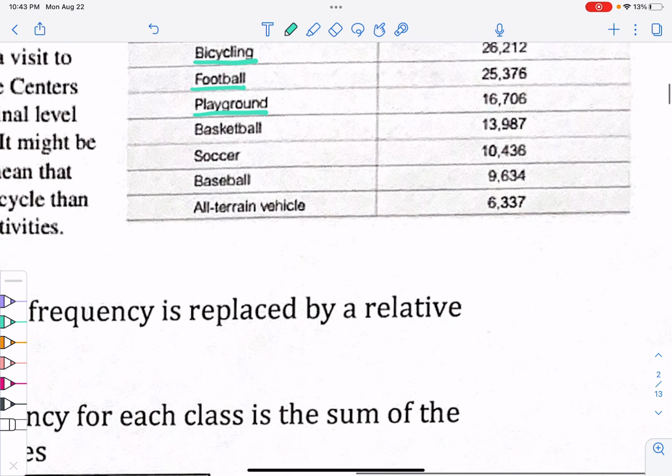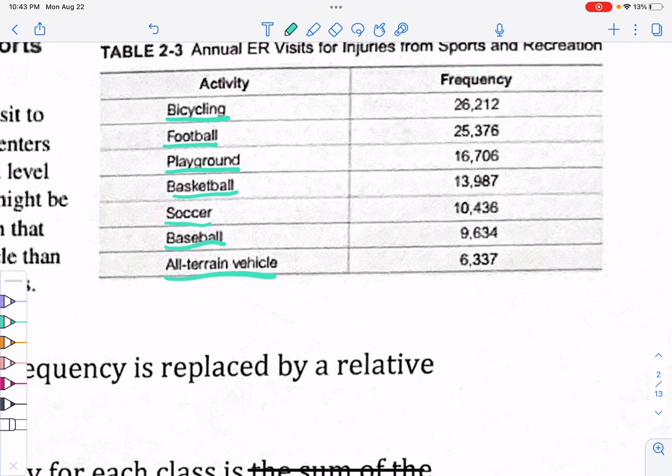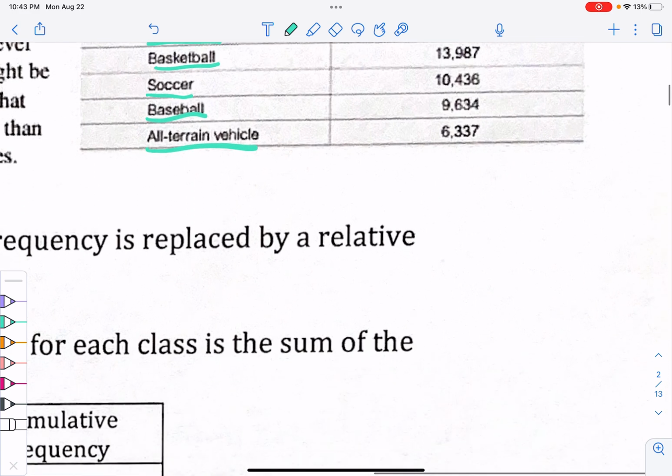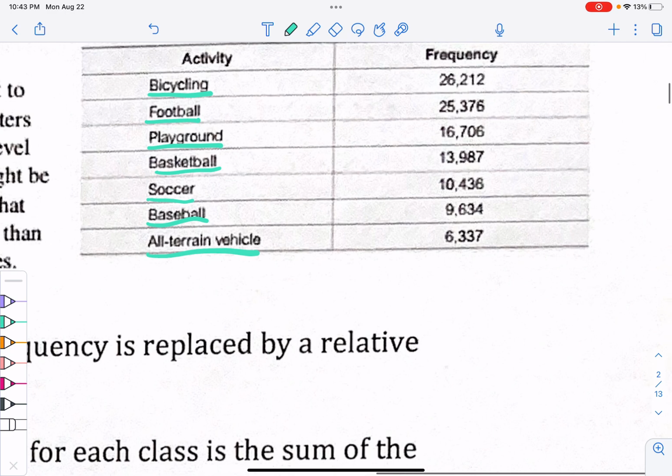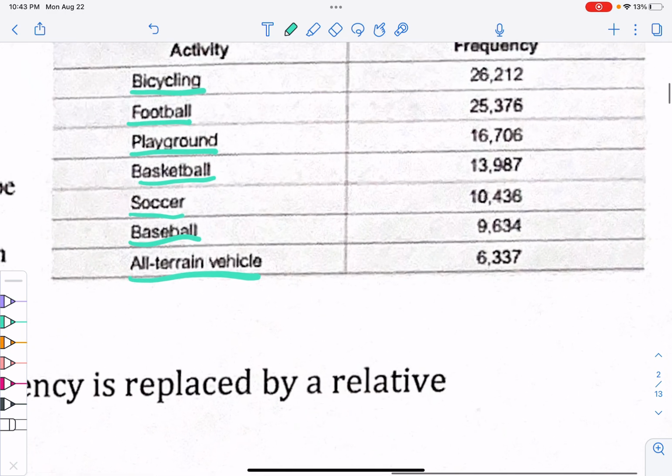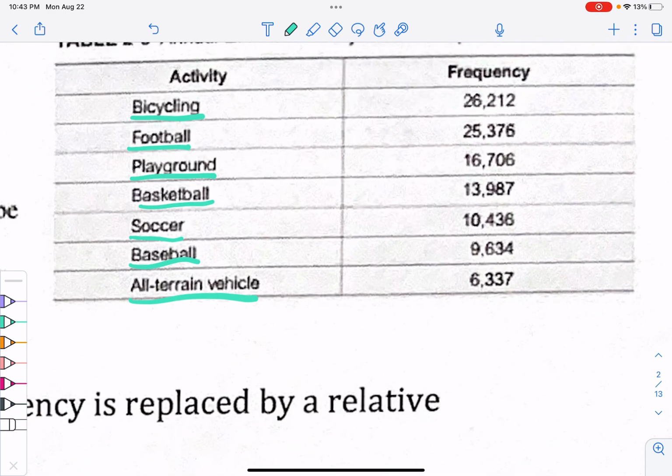Playing basketball, soccer, baseball, and then ATV accidents, which I think would be higher, but maybe there's fewer people riding ATVs than there are people, let's say, playing basketball. So probably more accidents in basketball then. And if that's the case, ATVs seem like a more dangerous thing to me, but there's probably fewer people actually doing that.